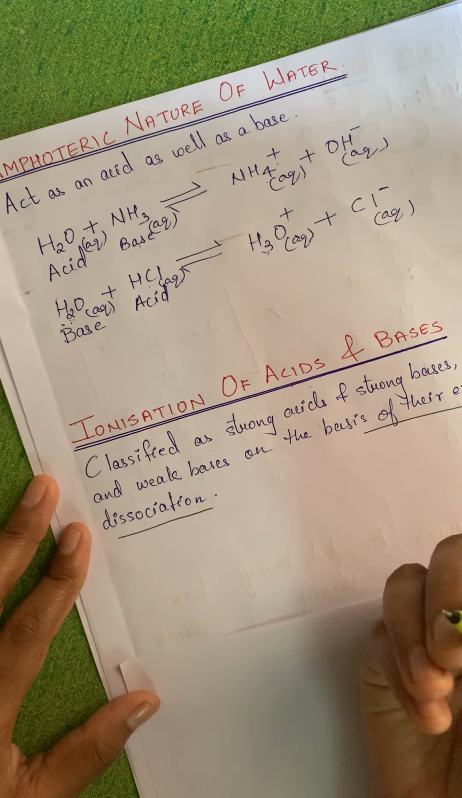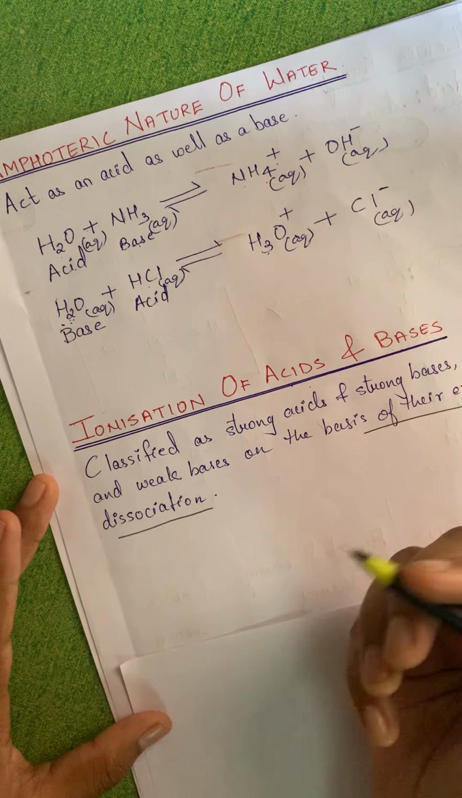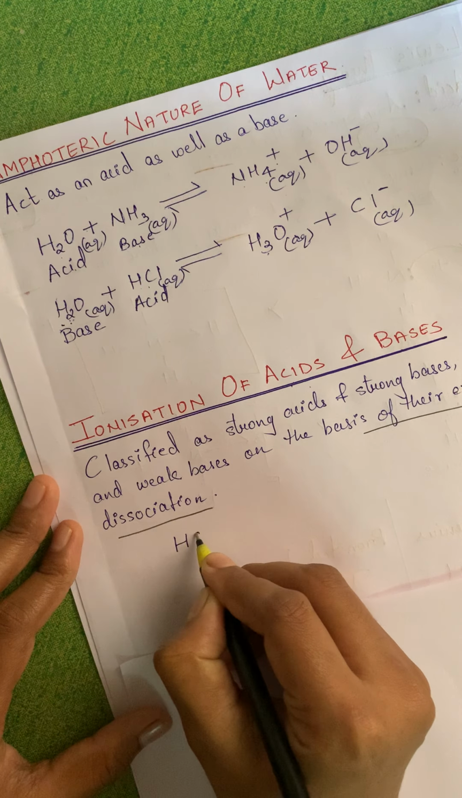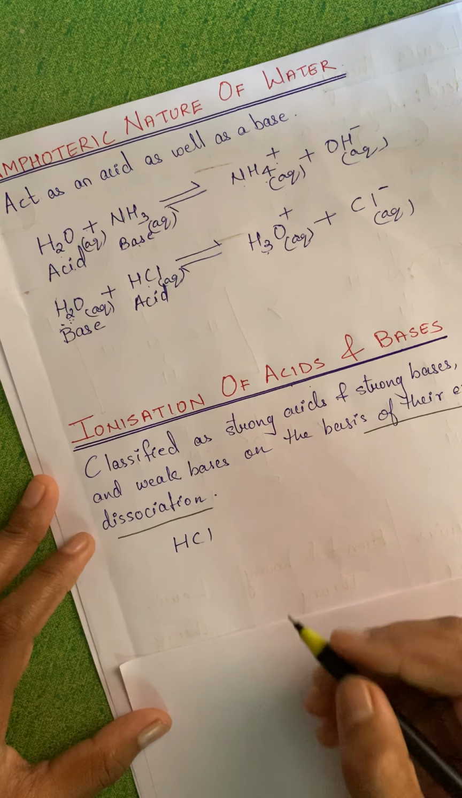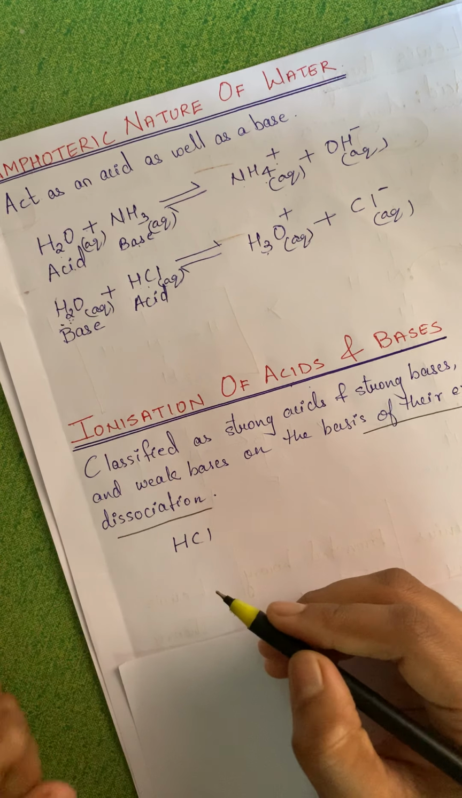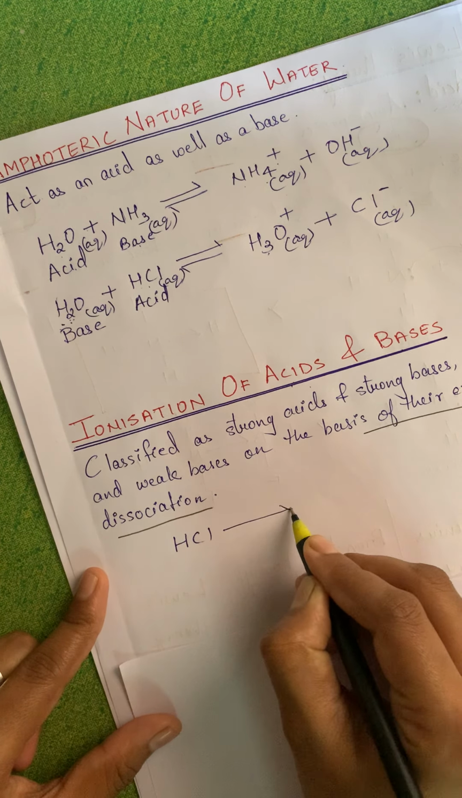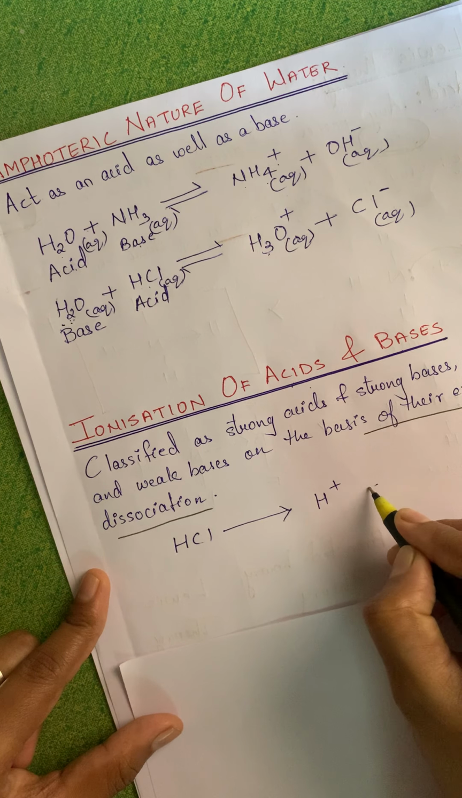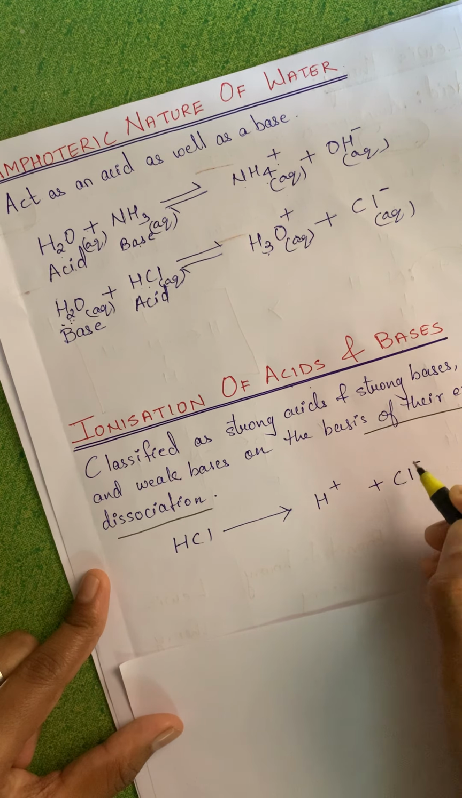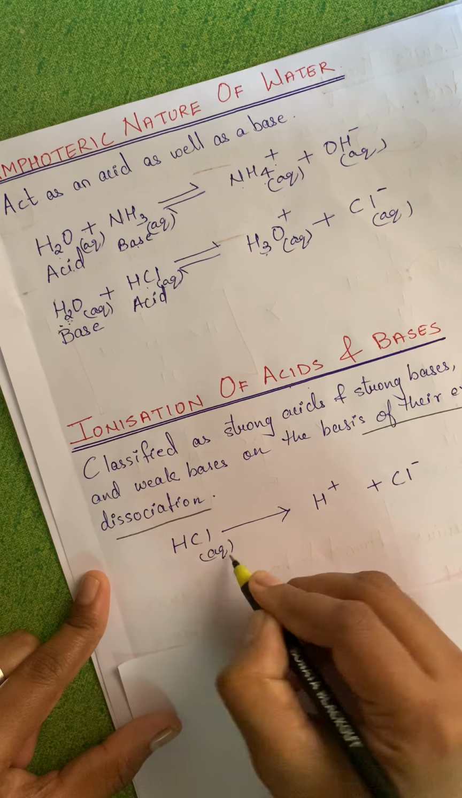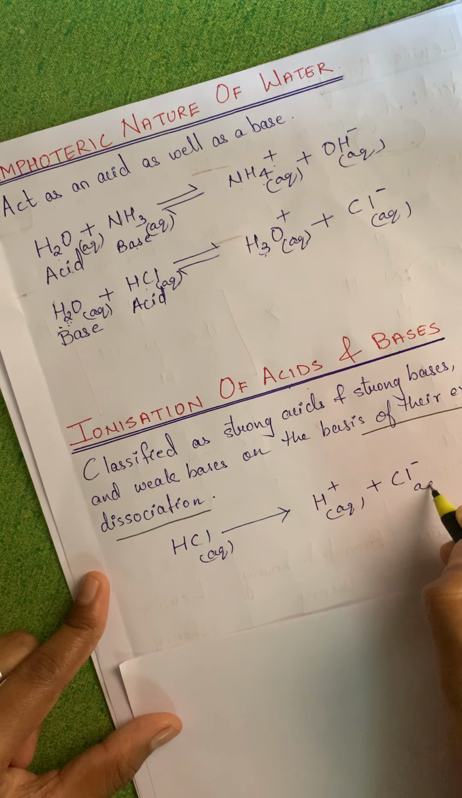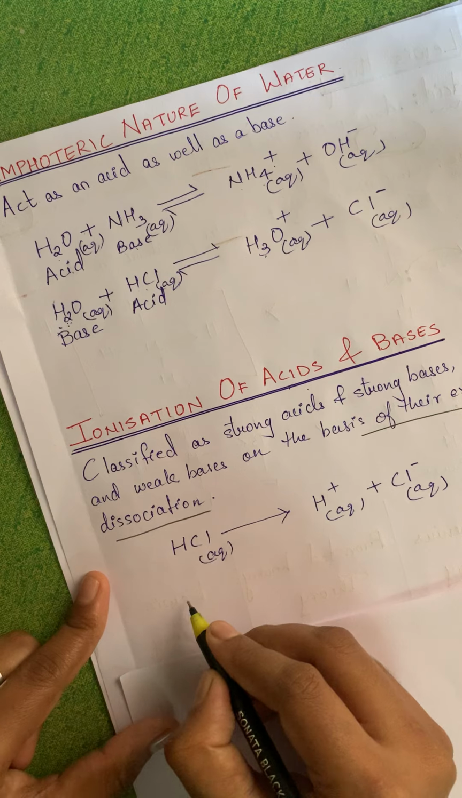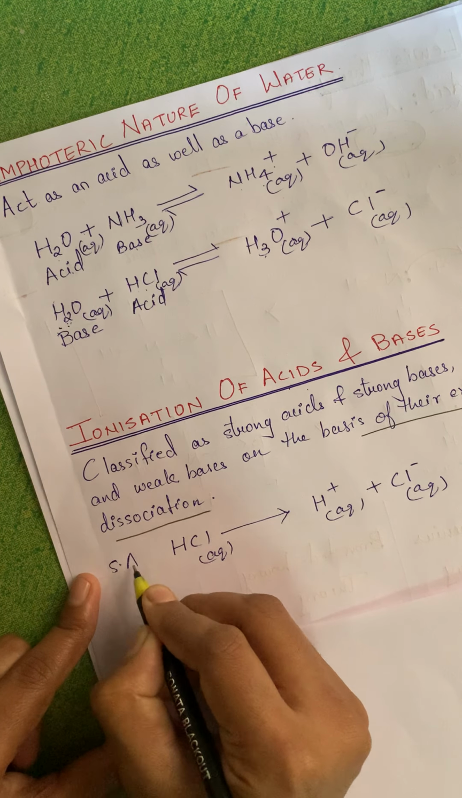One very strong acid, I can say HCl. HCl is a strong acid. If it is a strong acid, it will completely dissociate into what? H plus and Cl minus. So everywhere I have to write aqueous over here. This is a strong acid.